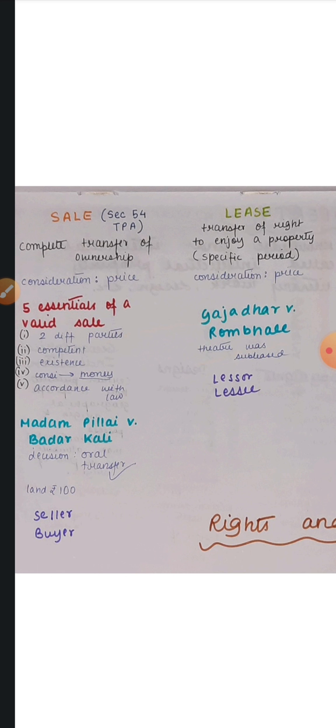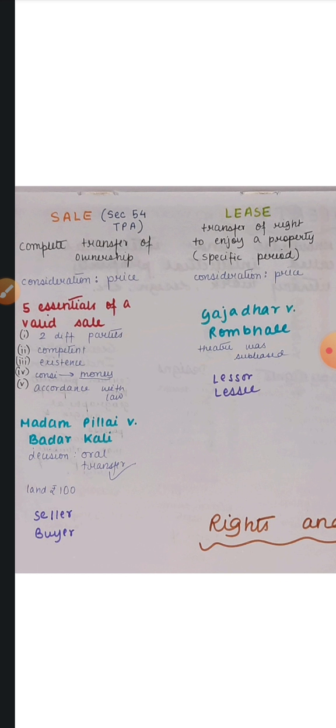There are 5 essentials of a valid sale. First of all, there should be 2 different parties. The parties should be competent. The property which is transferred should be in existence. The consideration should be money, and it should be in accordance with law. The entire process of sale should be in accordance with law.